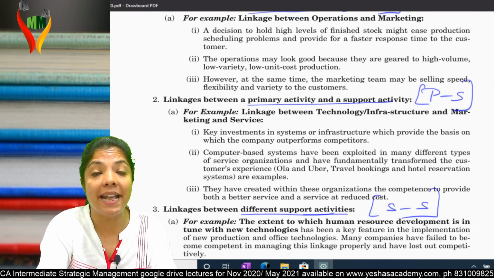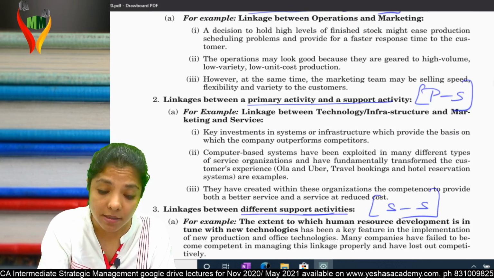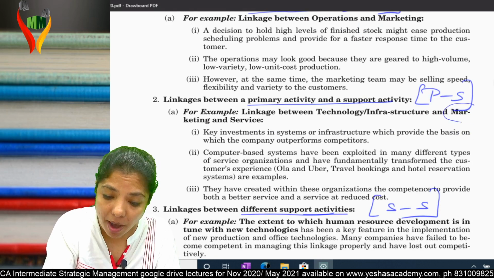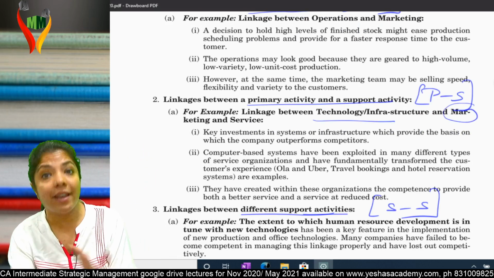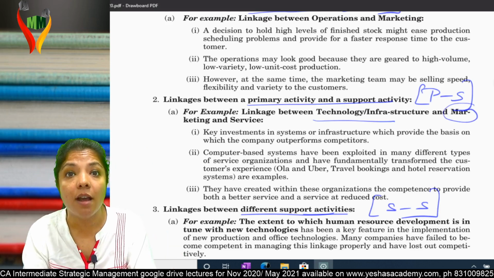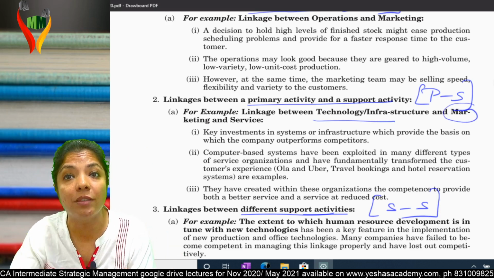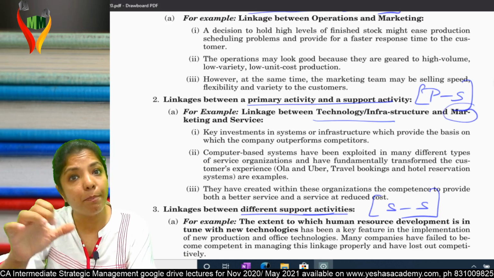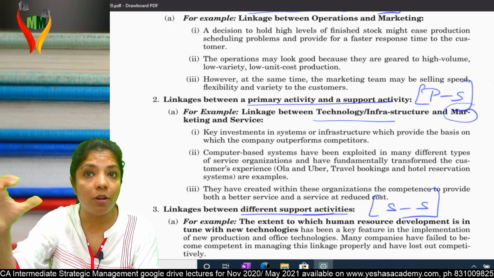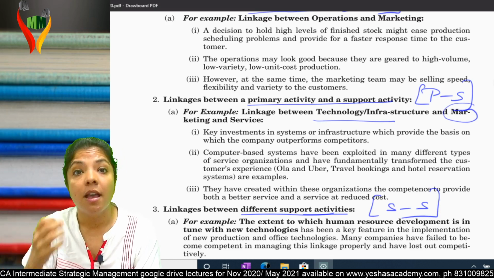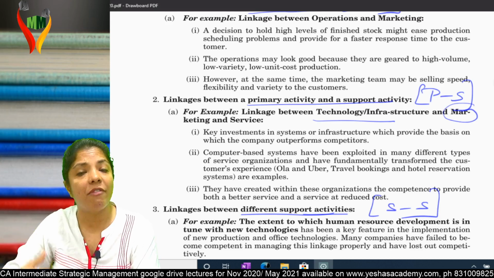For example, if I take the second one, primary and support. Suppose the primary is marketing and support is technology. You have been born in an altogether different era, where people do marketing with the help of technology. That means marketing is primary, technology is support. That means they have internal linkages. But I remember, I'm talking about 20, 25 years back.